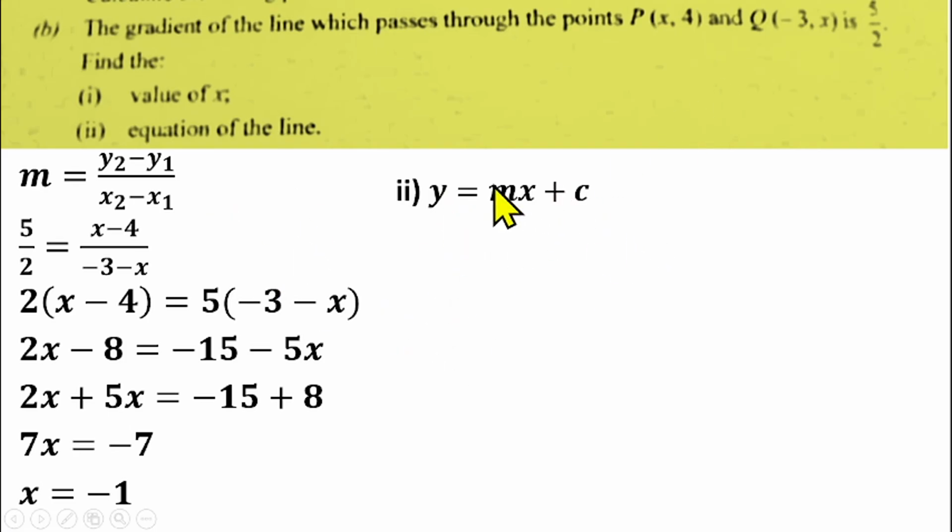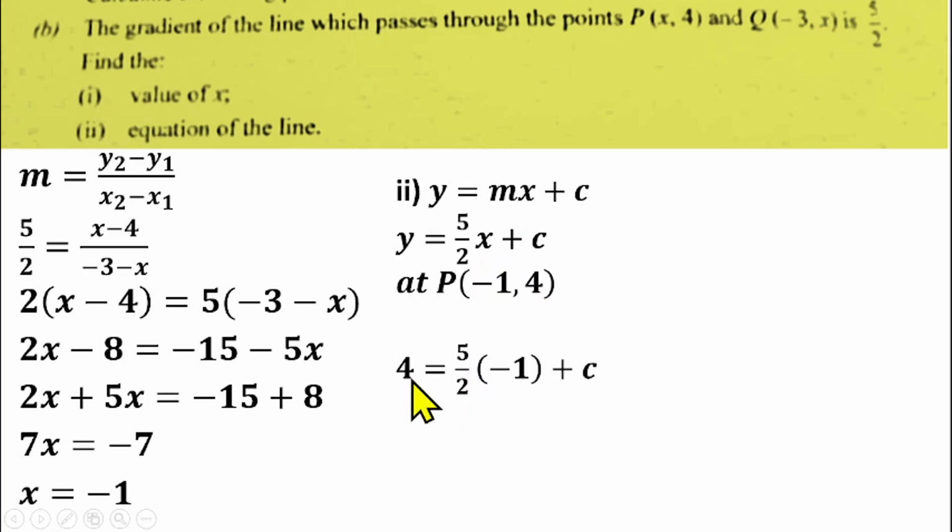So if I substitute the gradient here, which is 5/2, I'll be having y = 5/2 x + c. So at any of these coordinates, I can find the value of c. So I think we use the coordinate of p, which is (-1, 4). So that means our y is 4, our x is -1. If you put that into this equation, I'll be having 4 = 5/2 × (-1) + c.